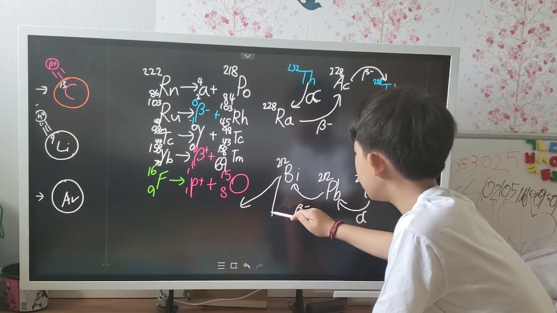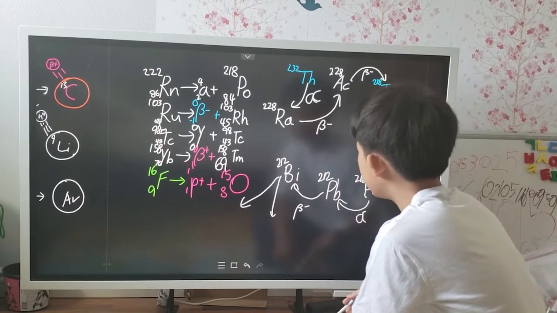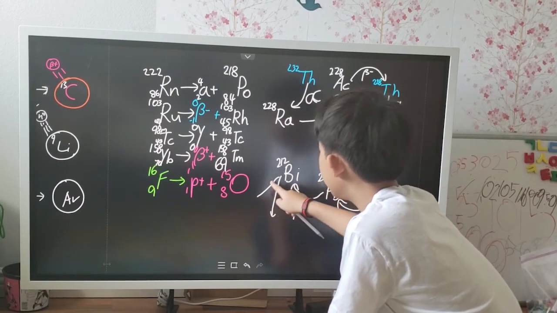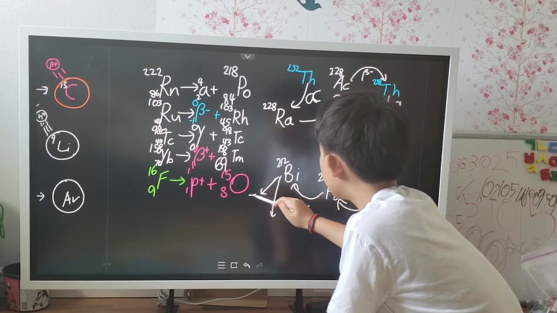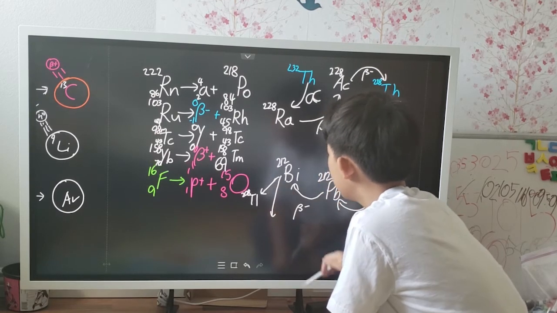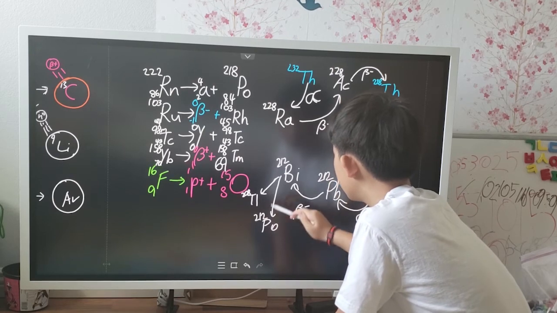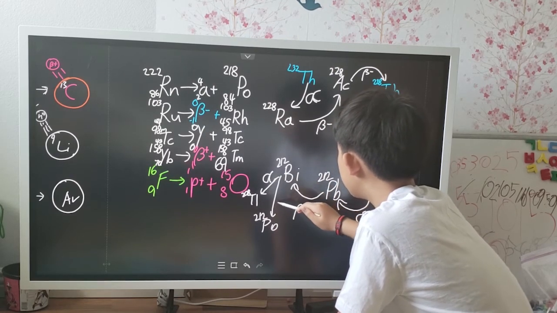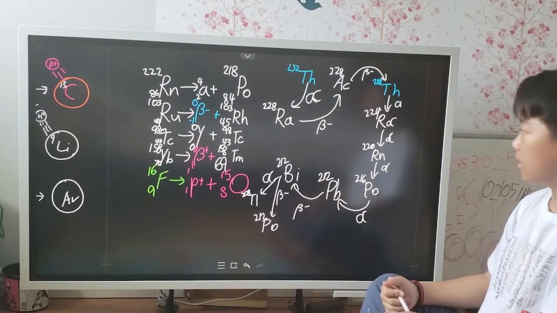And then the cycle is almost about to end, except bismuth will now decay into two different isotopes. The first one, and the most stable one, is thallium-208. The other one is polonium-212, both of which are unstable and radioactive. But they both have the same products.